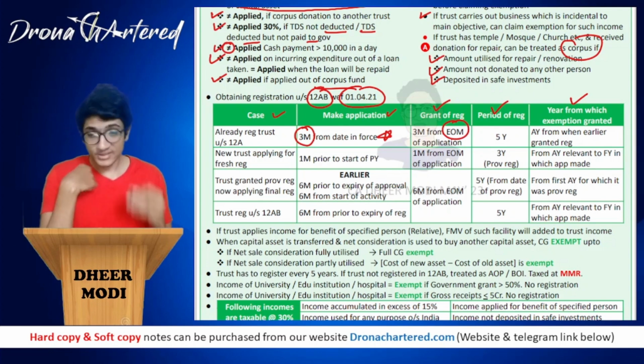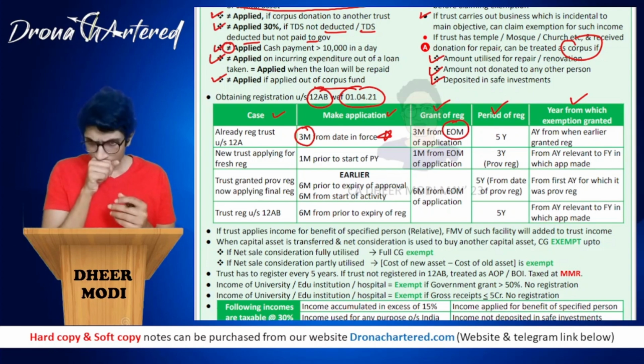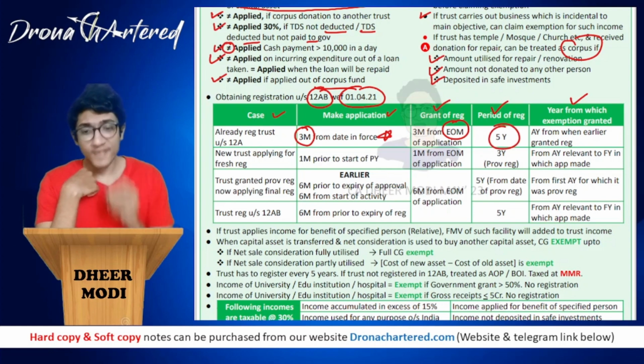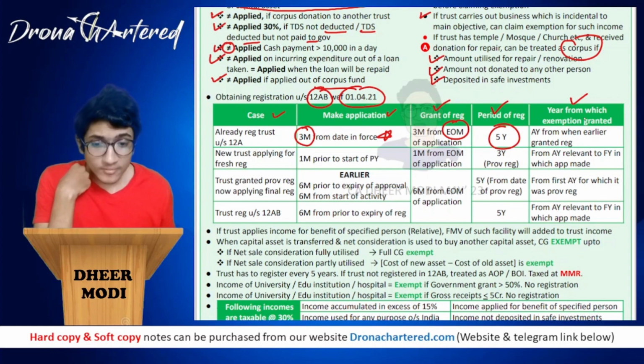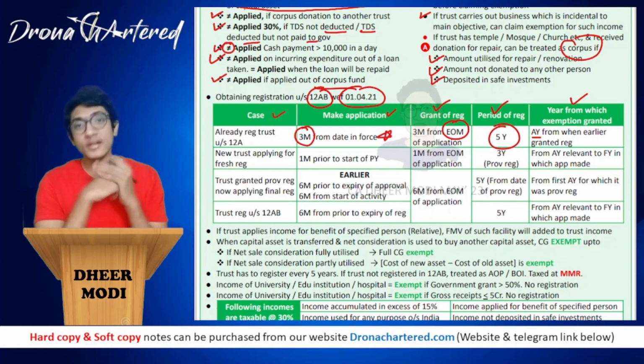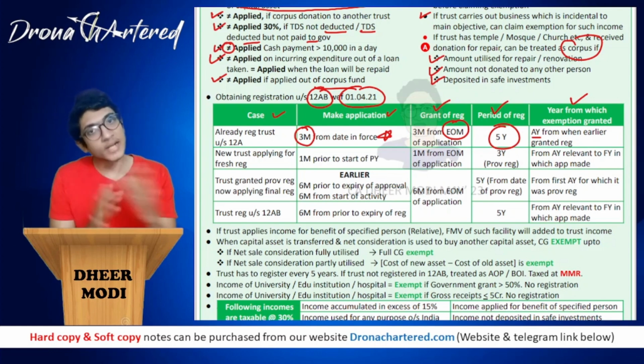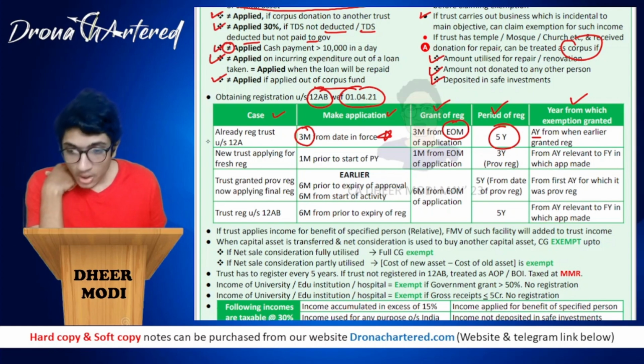Your period of registration, that is for how long do you get this registration for, that is 5 years. And year from which exemption is granted, it will be the assessment year from when registration was earlier granted. Okay, so that means from when you have already been granted registration, that will only be continued. So this point is done.